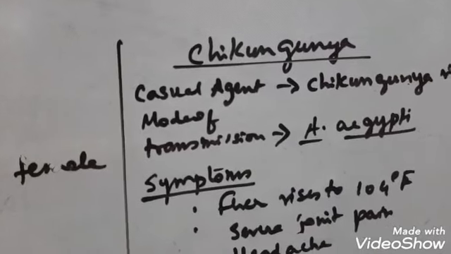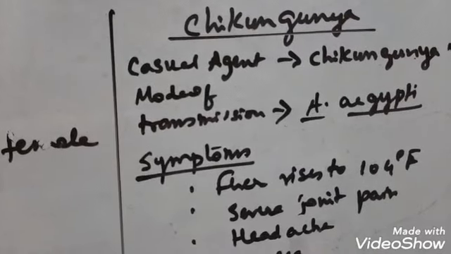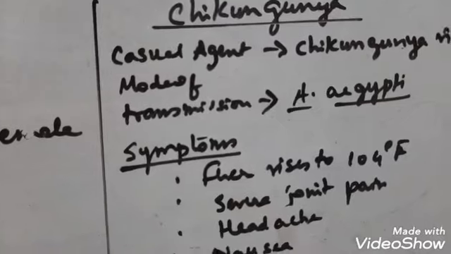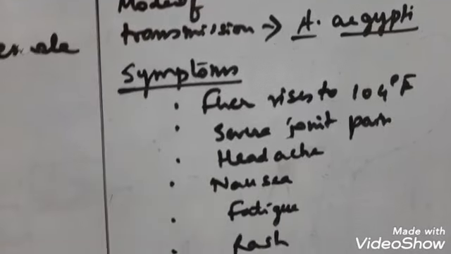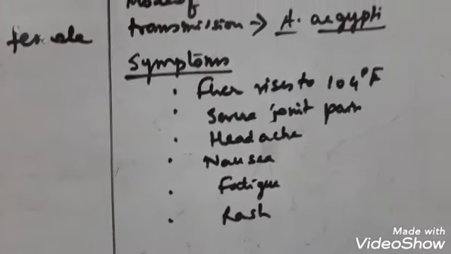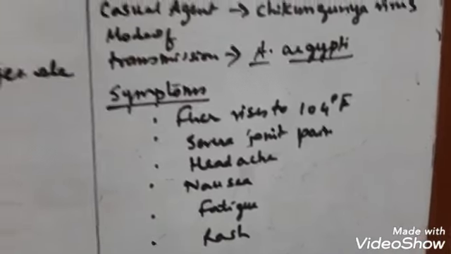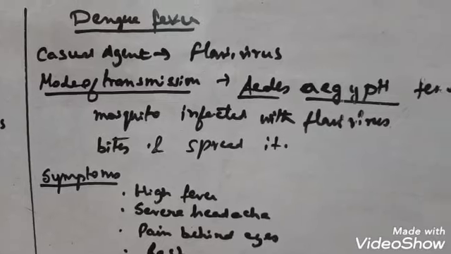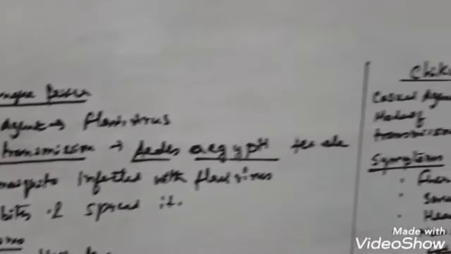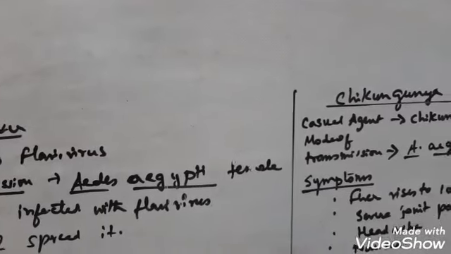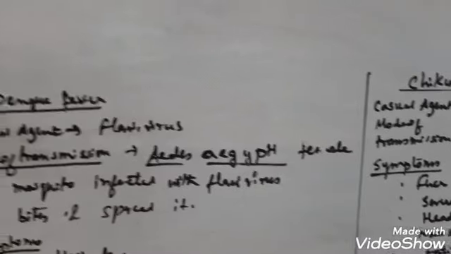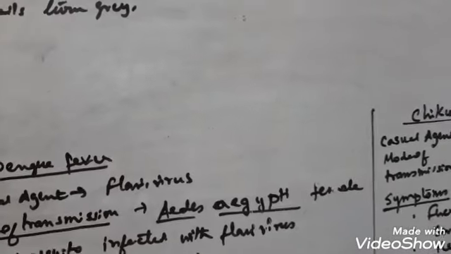The symptoms are fever which can rise up to 104 degrees Fahrenheit, severe joint pain, headache, nausea, fatigue, and rash around the body. Some of the common symptoms you can see in both dengue and chikungunya. So these are the 3 types of viral diseases that I was talking about.